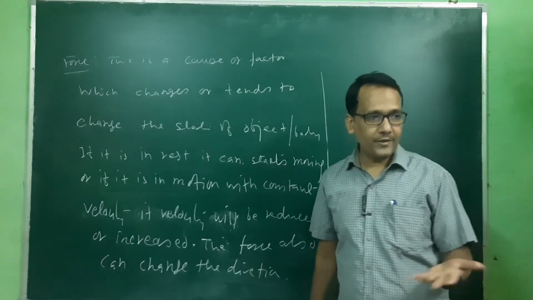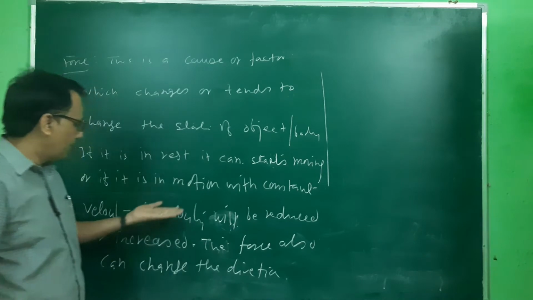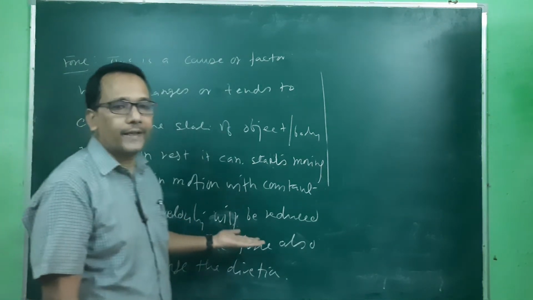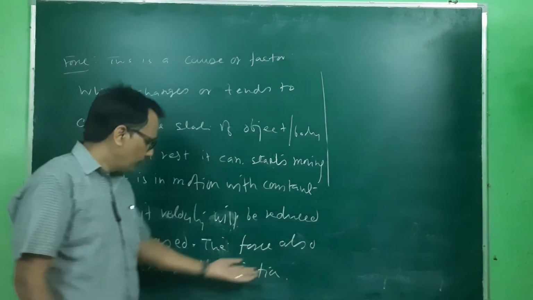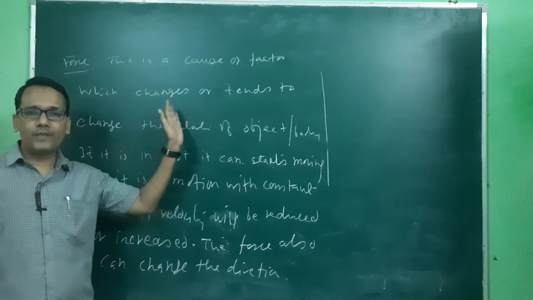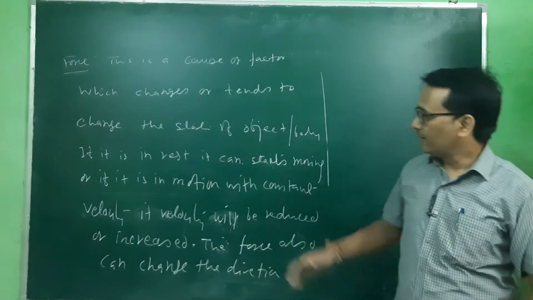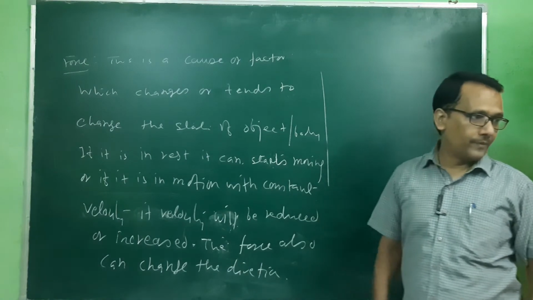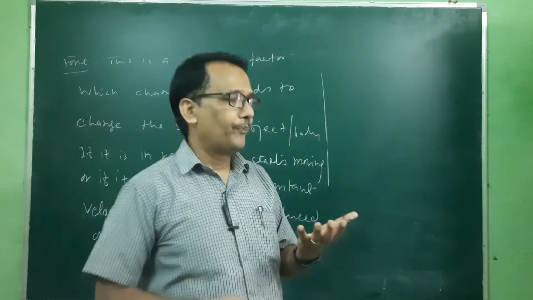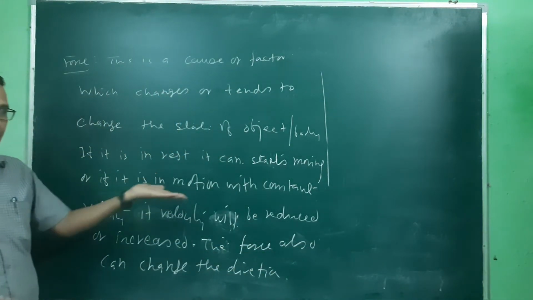If it is at rest, then it can start moving, or when it is moving, then its velocity will be changed, either increased or decreased. And also one more factor is here, it can also change the direction, because force is a vector quantity. When we talk about the position and displacement in vector form, it can also change the direction of velocity.